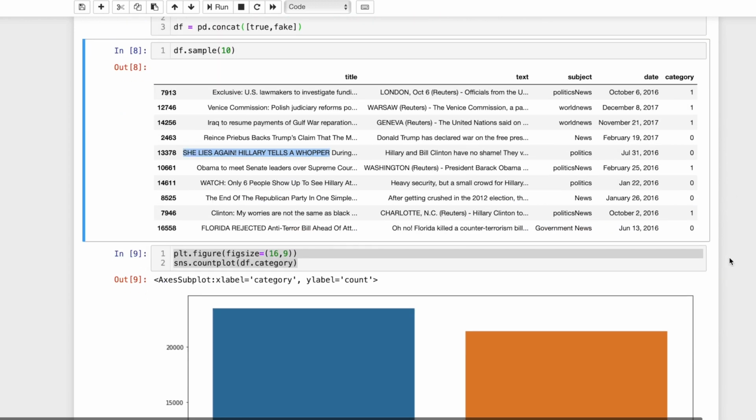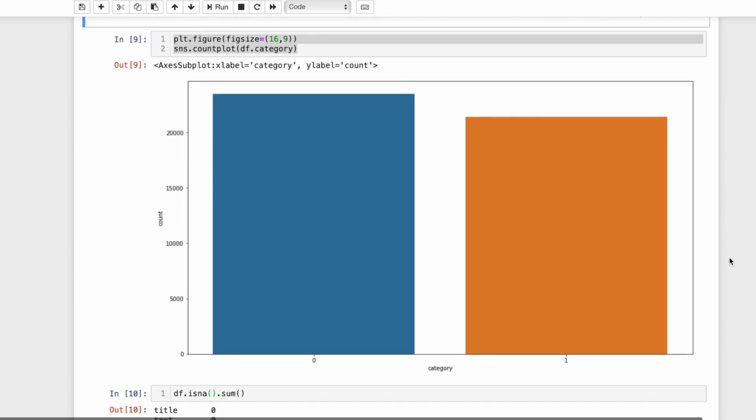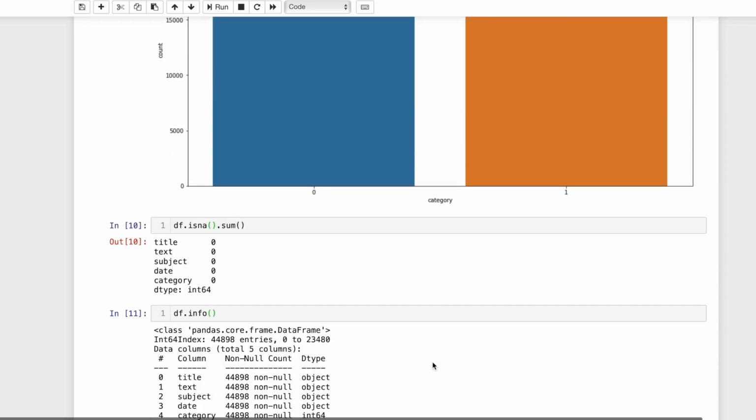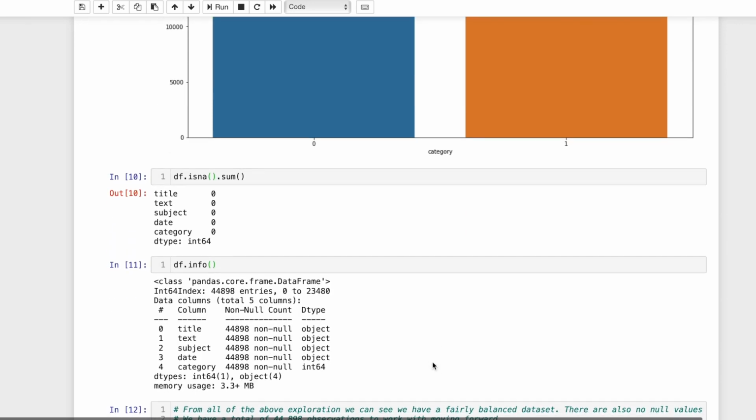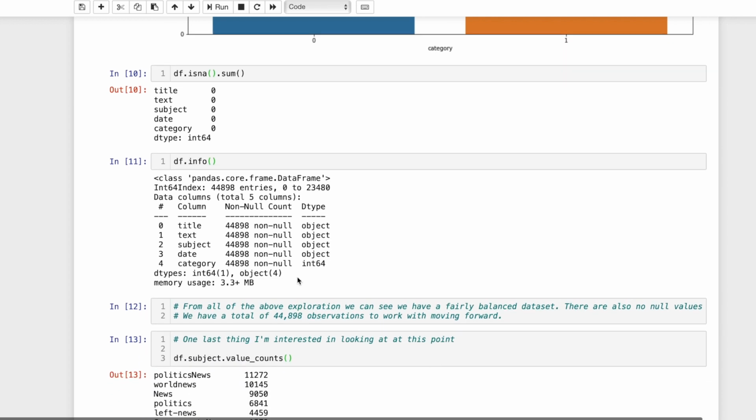So let's do a little bit of EDA. Let's explore this data a little before we get into the modeling. First things first, let's look at a basic count of how many fake to real articles we have. Like I said before, fairly balanced in terms of the data sets. Moving on, there are no nulls in the data sets that we combined here in this data frame.